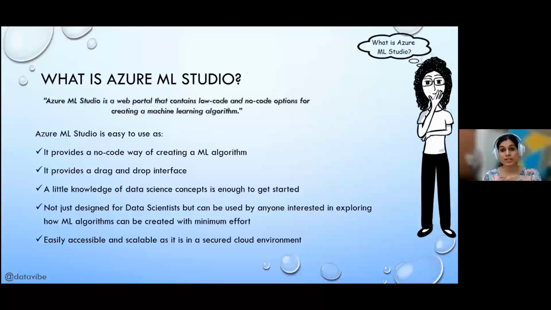Okay, so what is Azure Machine Learning Studio? Azure Machine Learning Studio is basically a cloud environment which gives you capabilities to create a machine learning algorithm with a low-code or a no-code option. In this session, we'll be looking at a no-code option. I'll not be going into the low-code option. So basically, you don't need to write a single line of code to create a machine learning algorithm in Azure Machine Learning Studio.